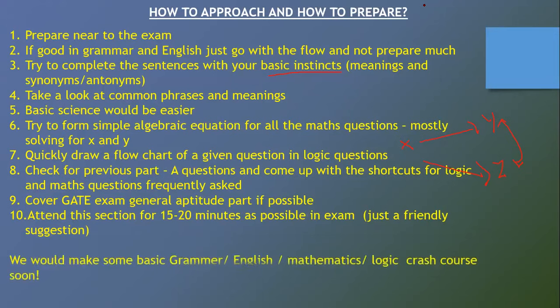And finally, don't worry, we are going to make some basic grammar, English, mathematics and logic crash courses very soon. It would be really helpful if any one of you could inform me in the comment section about the date of this exam. I have heard that all the exams are being postponed because of the situation now. So please do inform me when the date of the exam is, so that I can speed up the process of making the videos. So yes, these are the things I want to talk about for part A.